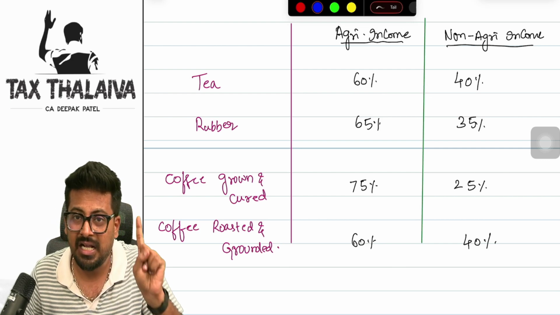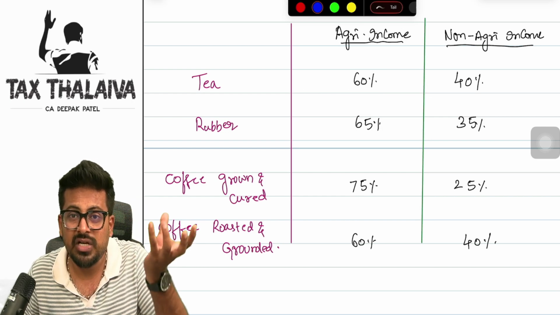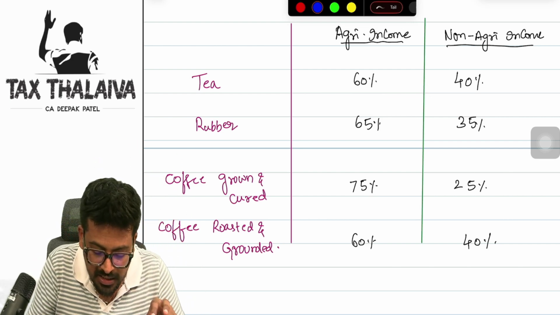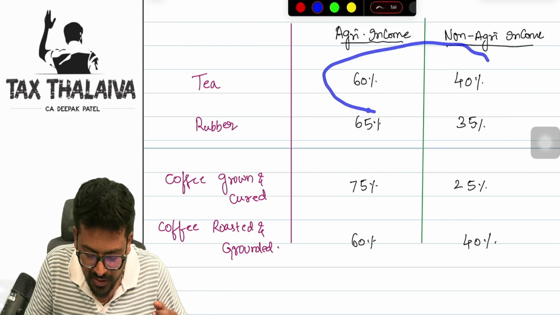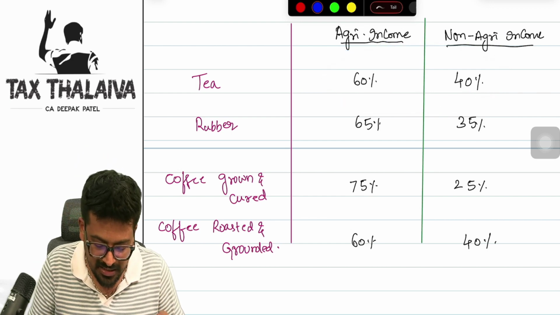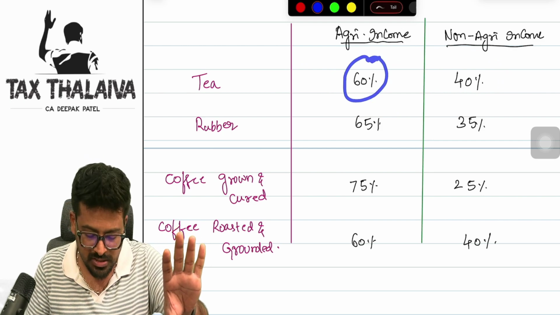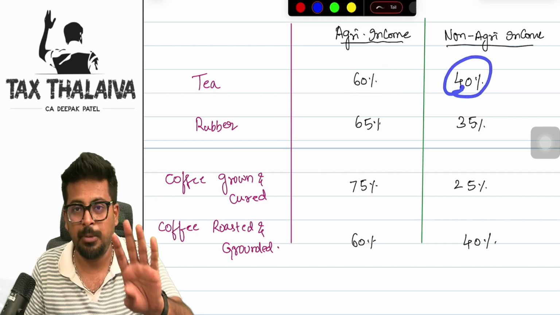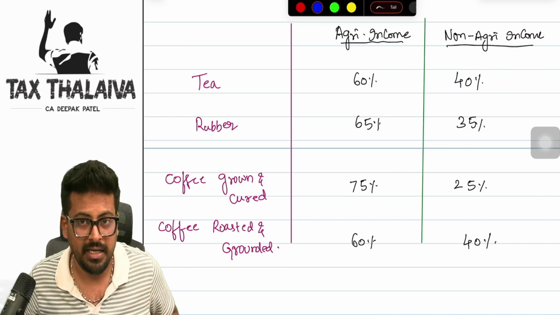Now, the first one is agriculture activity. The next one is a business activity, which is conversion of tea leaves into tea powder and then selling it into the market. That is why, out of the tea income, whatever you get, that is bifurcated into two things: agriculture income and non-agriculture income. So they say that 60% of whatever you earn out of tea powder sale, we will treat as agriculture income, exempt, but 40% income will be treated as non-agriculture income, and you have to pay tax.